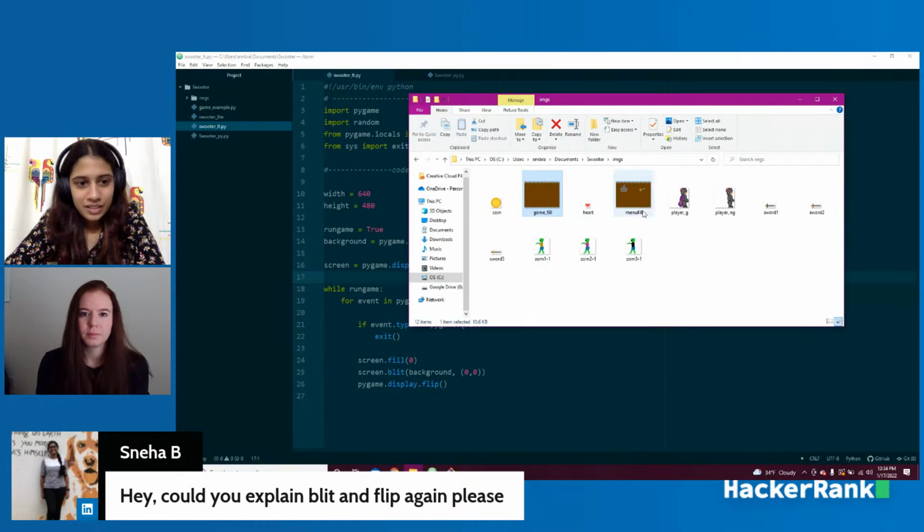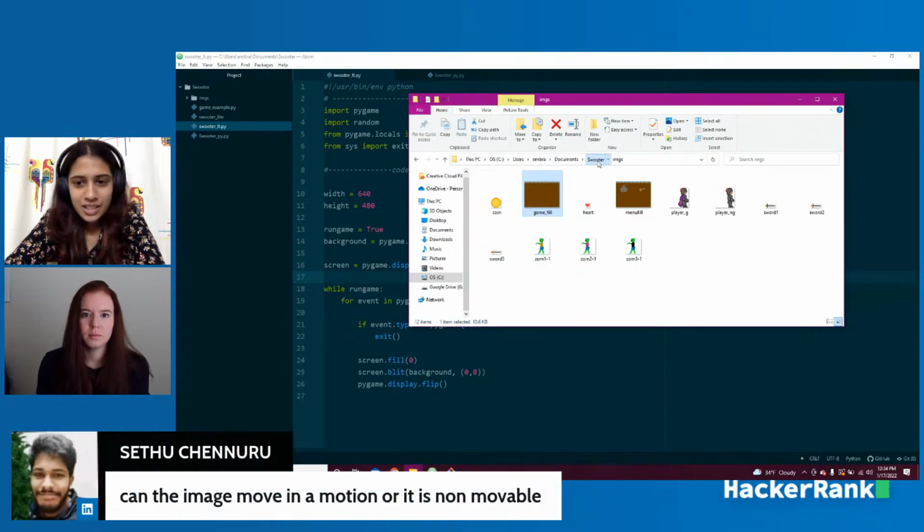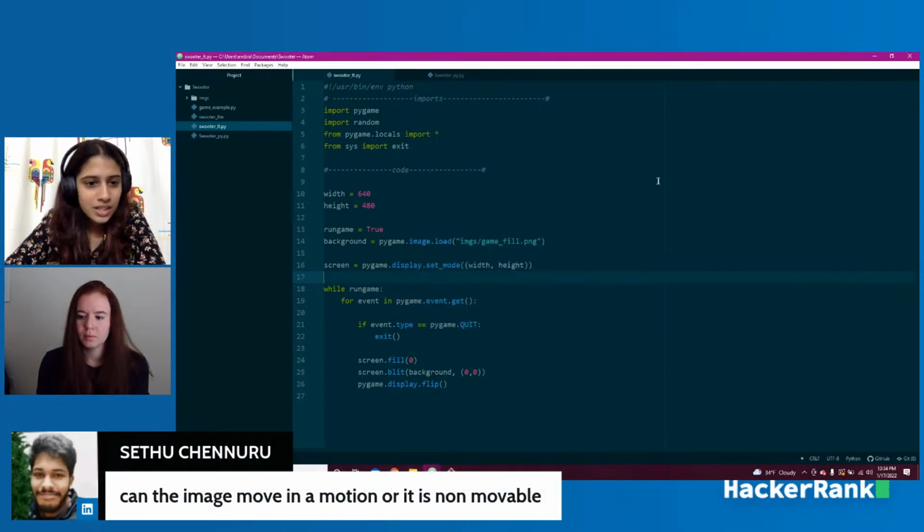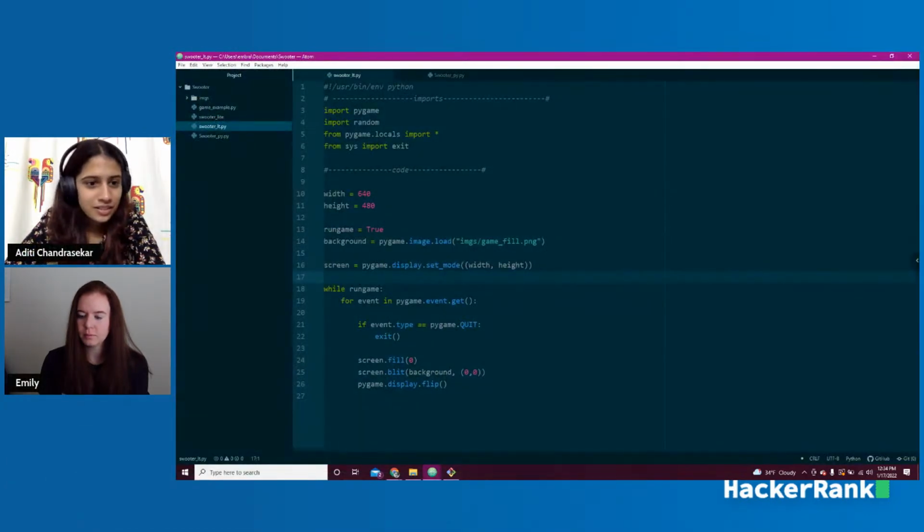Got it. I think that answers the next person's question as well, which is from Setu, and he says, can the image move or is it non-movable? So yeah, Setu, as Emily explained, you use the flip function, right? Yep. Whenever we use a flip, that's what's going to create the next frame, and then the next frame is going to go through and do something else. So it will move at the end. Got it. Cool. I think that's all the questions we have. So you can go ahead, Emily.